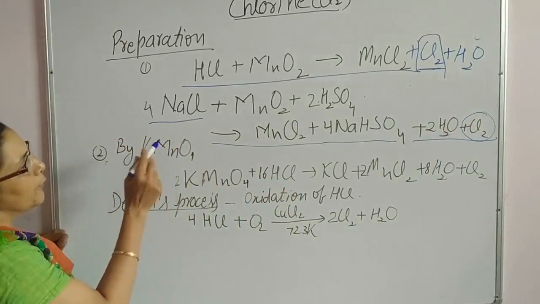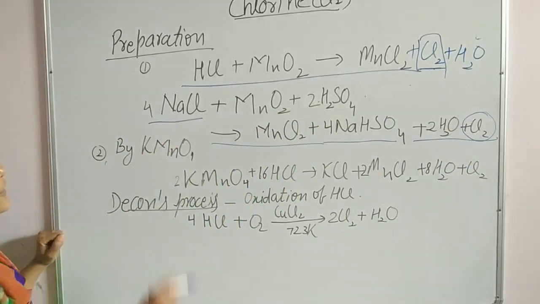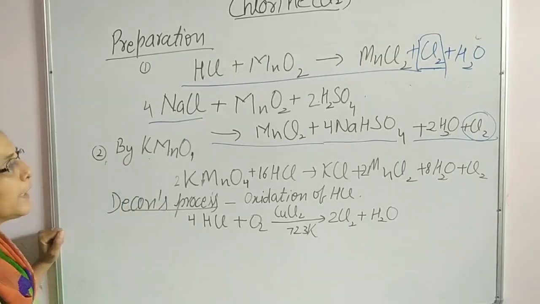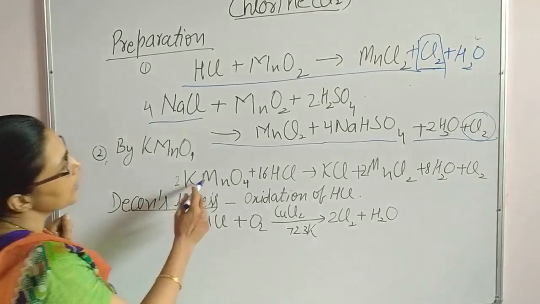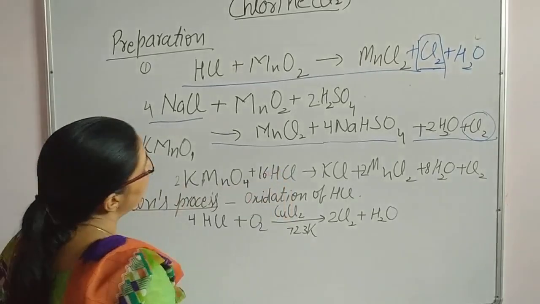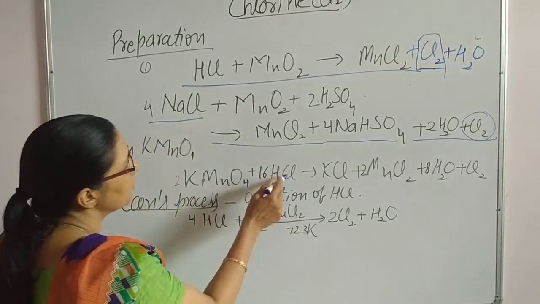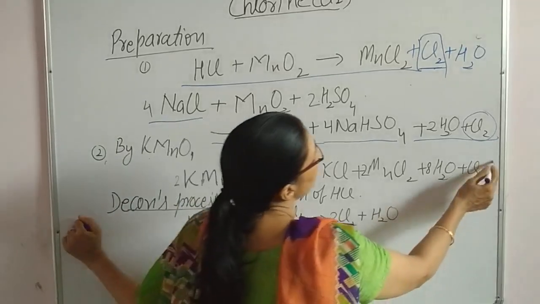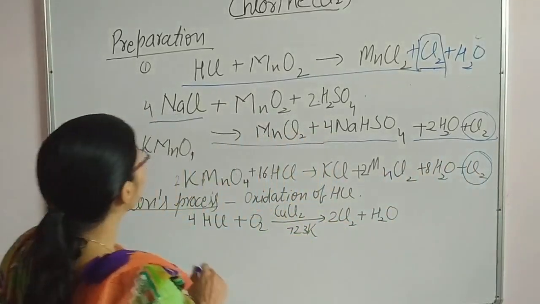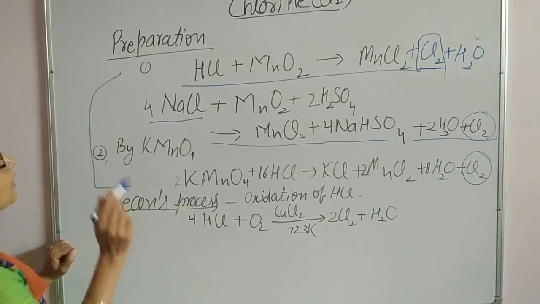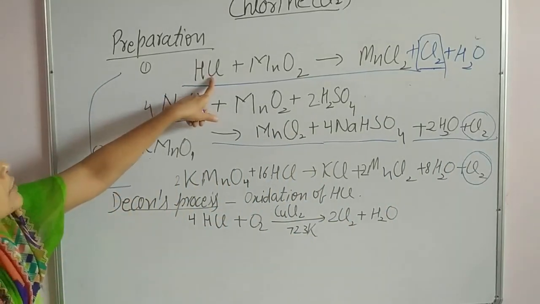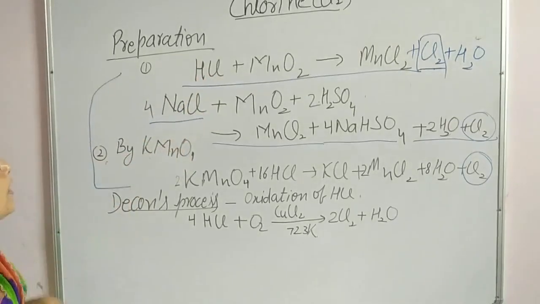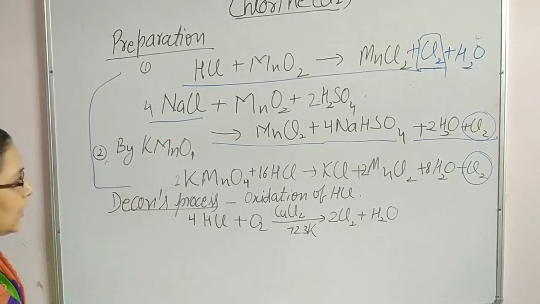By means of KMnO4: when KMnO4 is treated with HCl, the color of KMnO4 decolorizes. Why? Because KMnO4 when treated with HCl forms MnCl2 and KCl, along with the formation of chlorine gas. So all these preparation methods rely on the reaction of HCl gas, showing how HCl gas can be converted into chlorine gas.